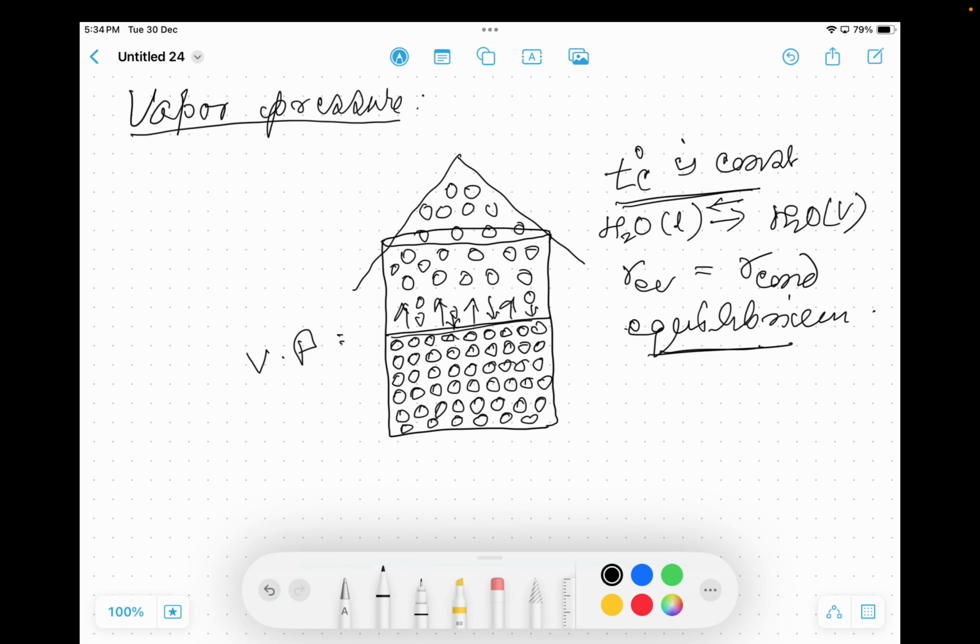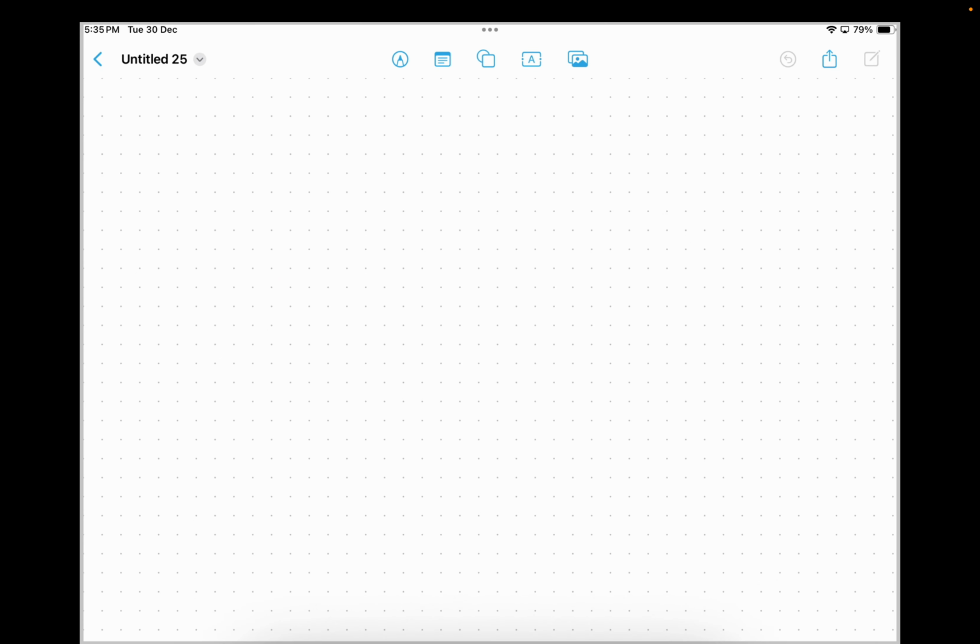So here we could understand the definition of vapor pressure, and we could also understand why evaporation takes place and how, under what condition, the evaporation and condensation rates become equal. All three things we could understand in this state.